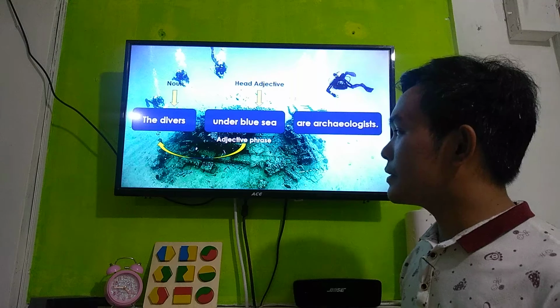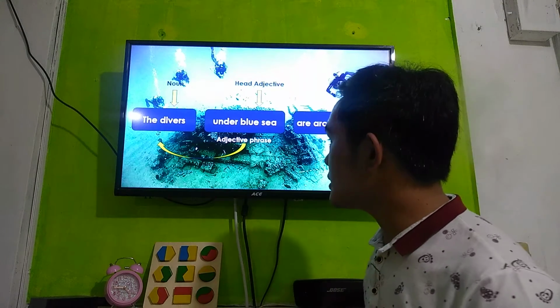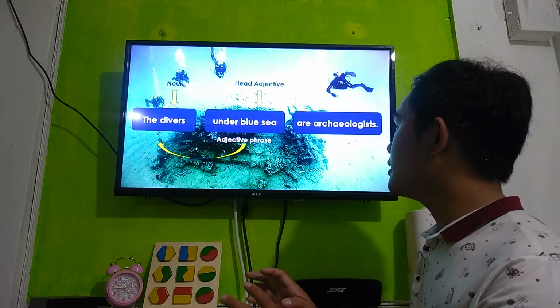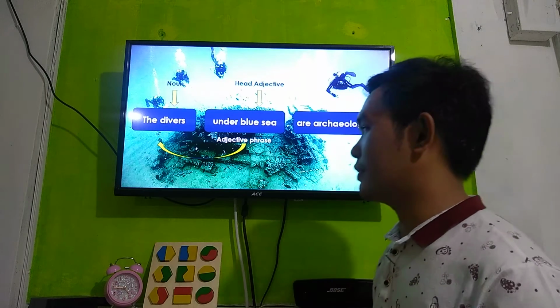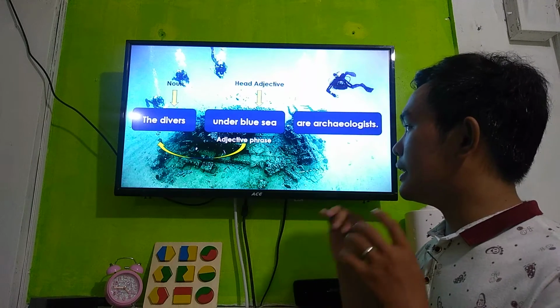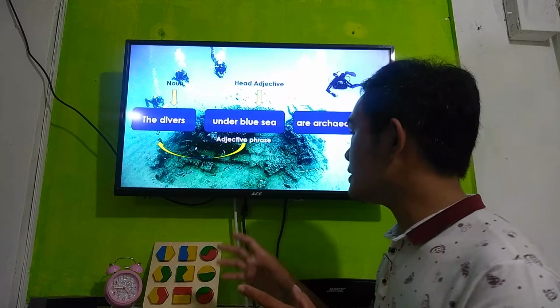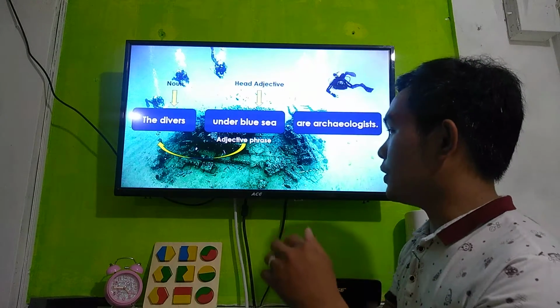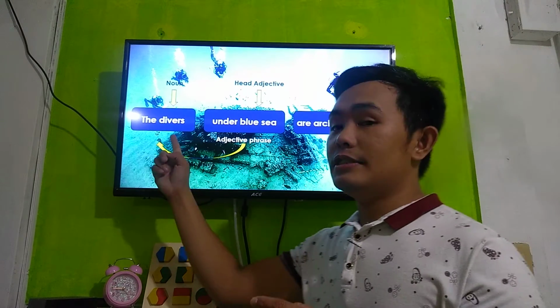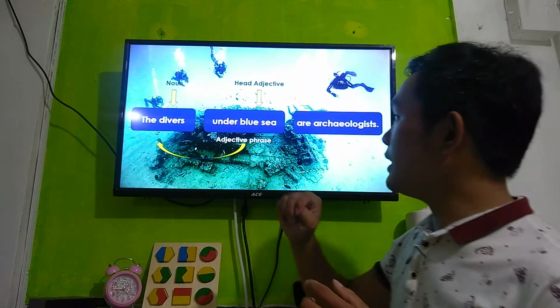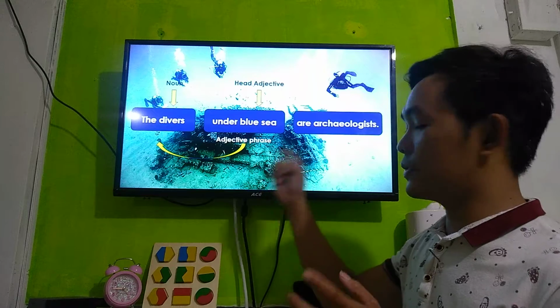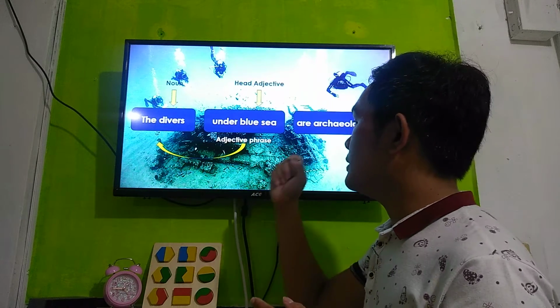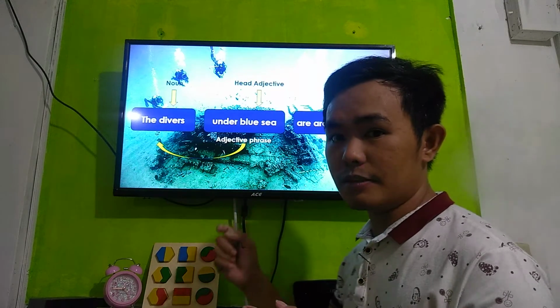right, it says here, the divers under the blue sea are archaeologists. So the adjective phrase in the sentence is under the blue sea. It modifies the noun, the divers. And the head adjective in the adjective phrase is the blue sea.